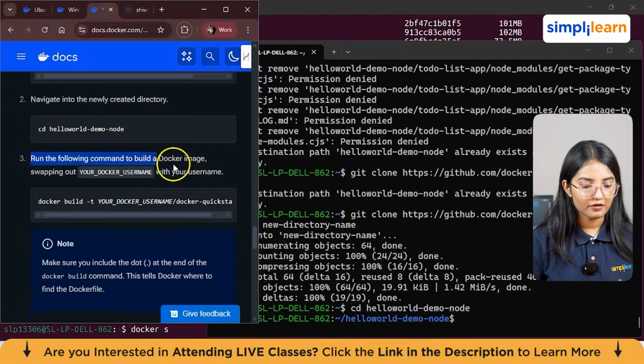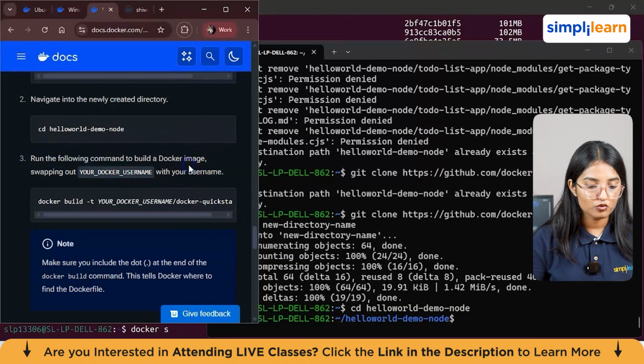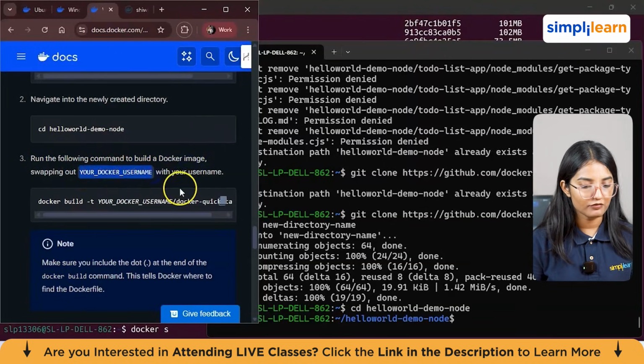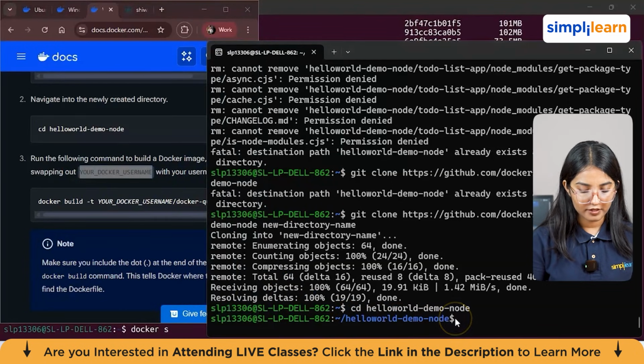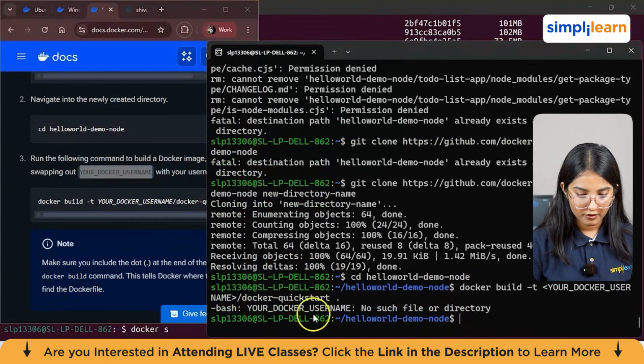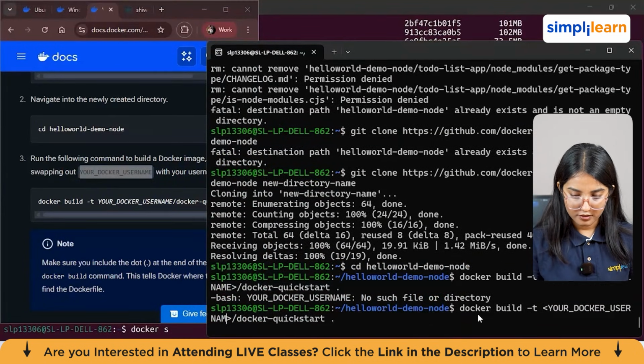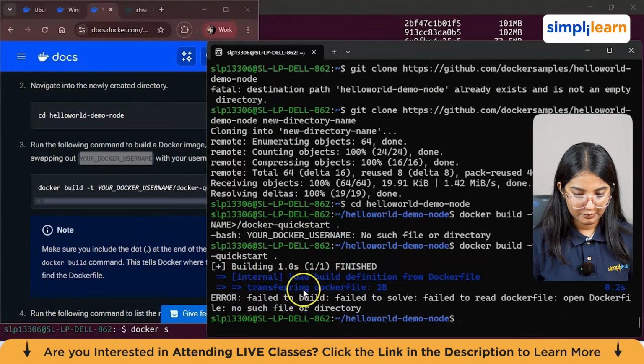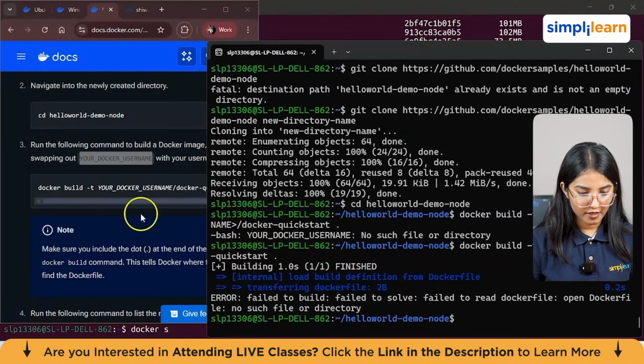Got this command where you can run the following command to build a Docker image, swapping out your Docker username with your username. So let's swap out with that. Now let me again copy paste it from here. Okay. So I'll just mention my Docker username, right? So here it's saying building finished. All right. So our building has been done.